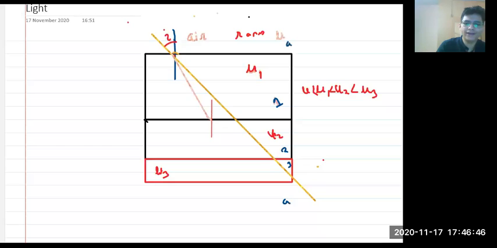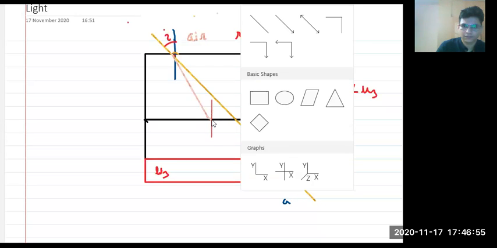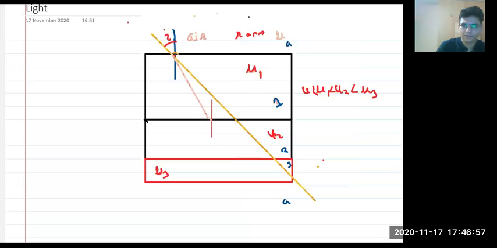Again, it will bend toward the normal, right? I'll draw it like this. It will bend again like this toward the normal. Make sense? Anyone have any issue? Step by step, same thing I'm doing. Yes or no?